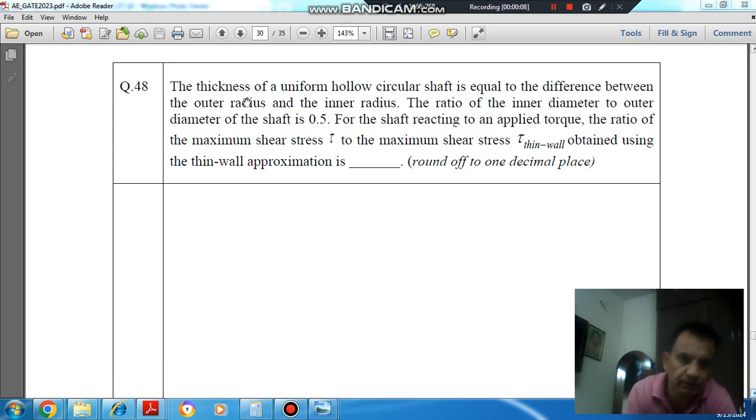Question number 48: the thickness of a uniform hollow circular shaft is equal to the difference between the outer radius and the inner radius. The ratio of the inner diameter to the outer diameter of the shaft is 0.5. For the shaft reacting to an applied torque, the ratio of the maximum shear stress tau to the maximum shear stress tau thin wall obtained using thin wall approximation is dash, rounded off to 1 decimal.